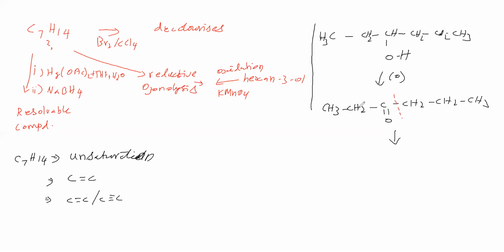Now this carbon becomes a carboxylic acid, so we write carboxylic acid like this.